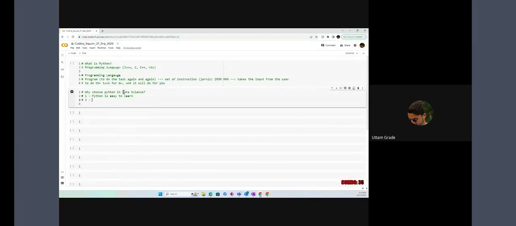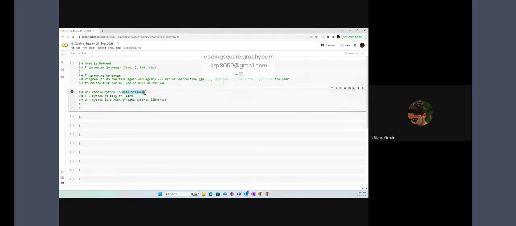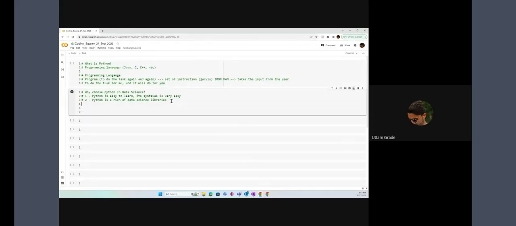Okay, that means anybody can easily learn Python. Yes, fine. Okay, understood. Another answer is that Python is rich because of its data science libraries. What's a library? I'll explain it to you later, but understand why we choose Python in data science. Because it is very easy to learn, and its syntax is very easy.